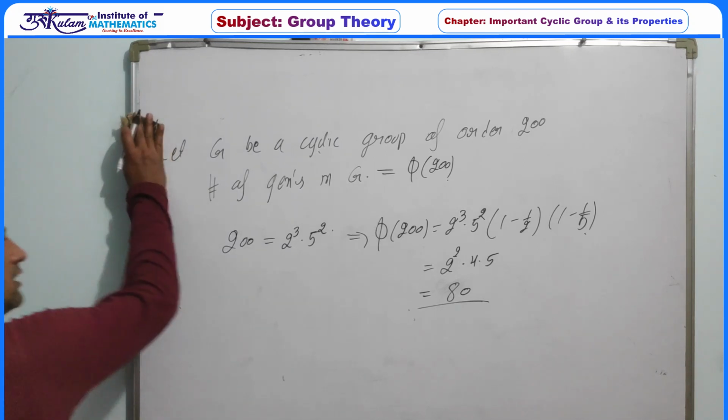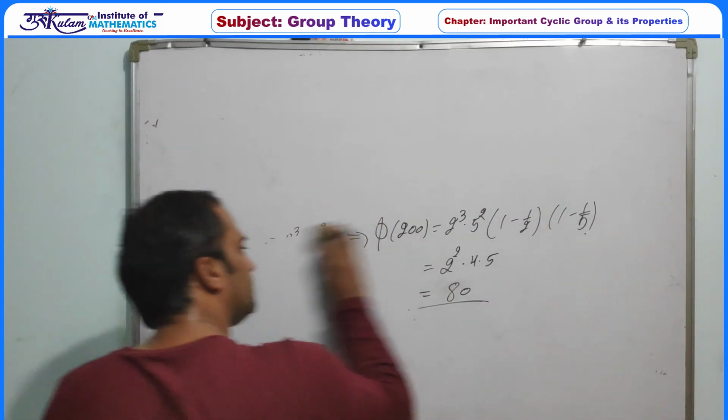So we have the first concept in a cyclic group.